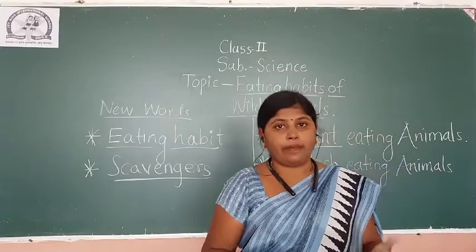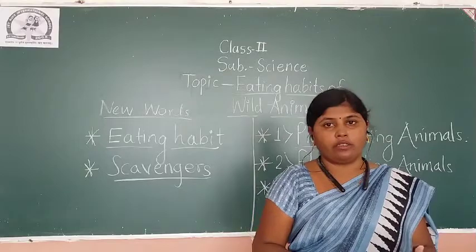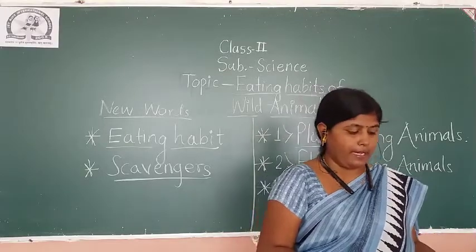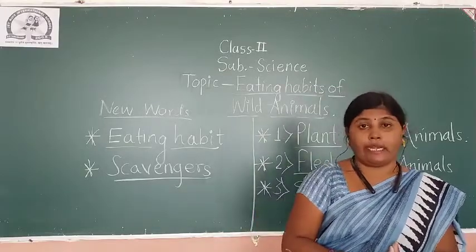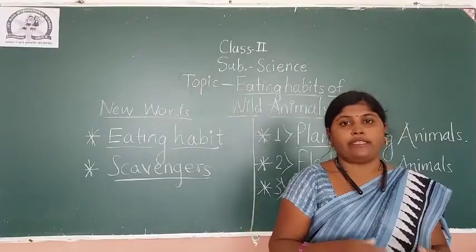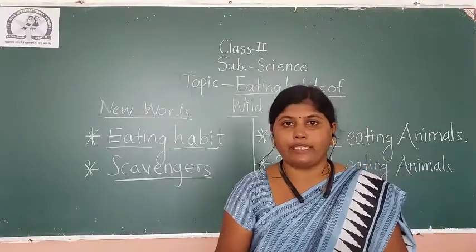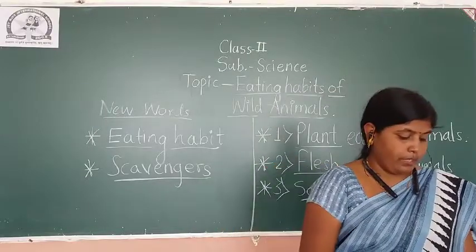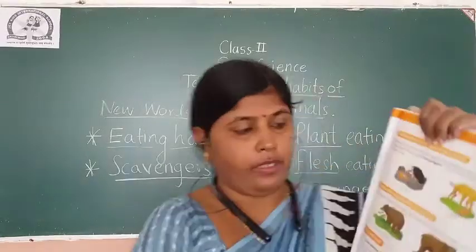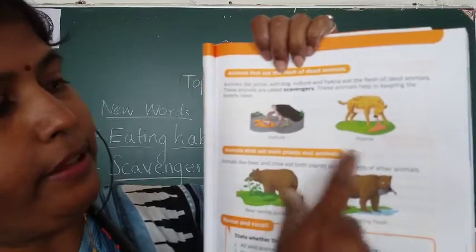We should keep our environment clean, so the forest should also be clean. For that, animals like hyena, jackal, wild dog and vulture help to keep the forest clean. If they are eating the dead animal, the forest is automatically clean. Now see the picture, vulture and hyena are eating the dead animals.